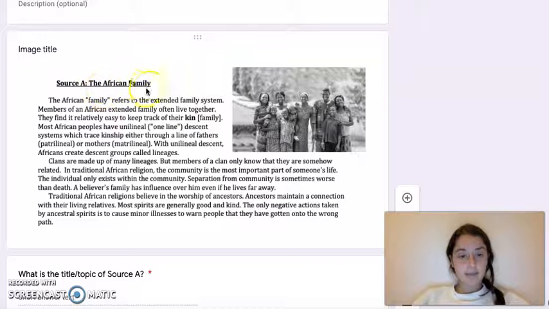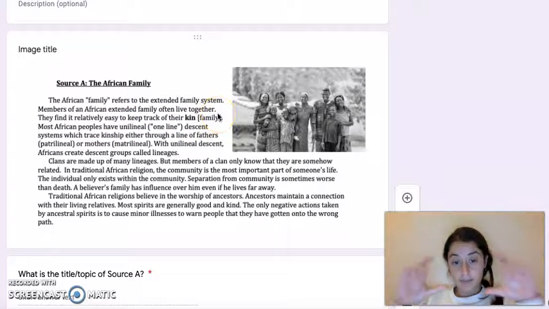Source A, the African family. The African family refers to the extended family system. Members of an African extended family often live together. They find it relatively easy to keep track of their kin. We see here that in parentheses right next to kin is the word family, so we know kin just means family.